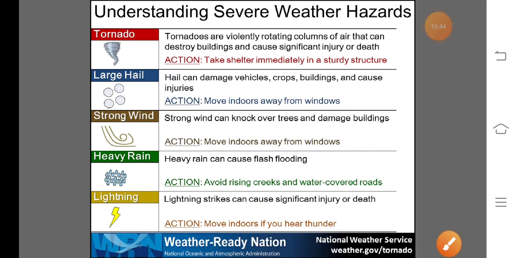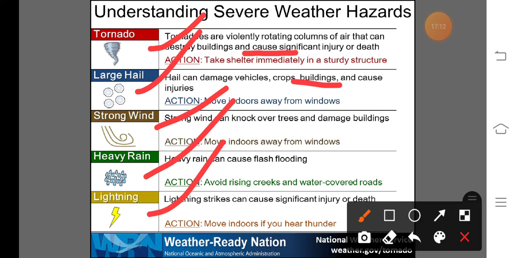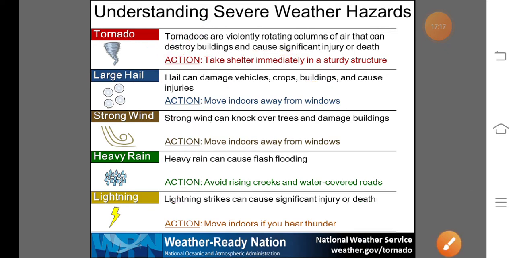Next one, see here, another weather hazard like a tornado. We will discuss the tornado in one topic. A tornado is a violent rotating column of air that can destroy buildings and cause significant injury or death. Hail can damage vehicles, crops, buildings and cause injuries. Also strong wind, heavy rain, lightning. So these are the different severe weather hazards.